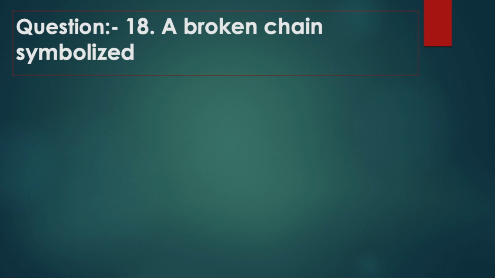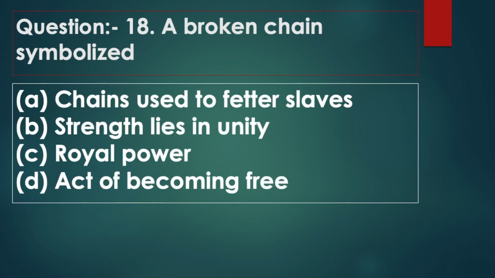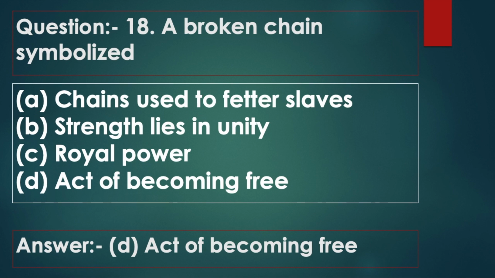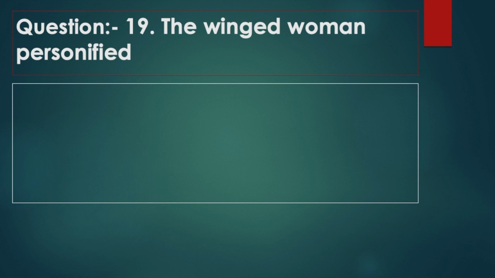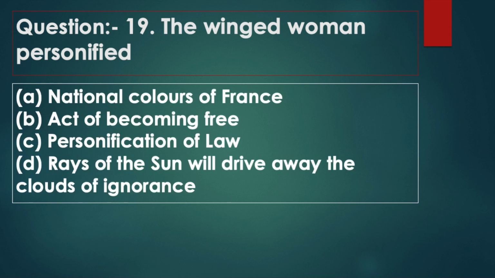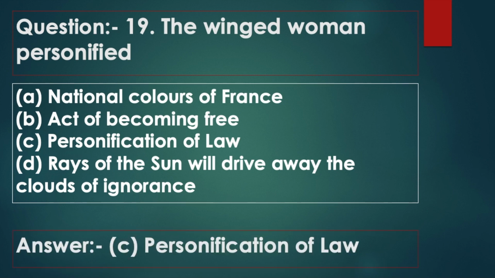Question 18. A broken chain symbolized option A chains used to fetter slaves, option B strength lies in unity, option C royal power, option D act of becoming free. Answer: option D, act of becoming free. Question 19. The winged woman personified option A national colors of France, option B act of becoming free, option C personification of law, option D rays of the sun will drive away the clouds of ignorance. Answer: option C, personification of law.